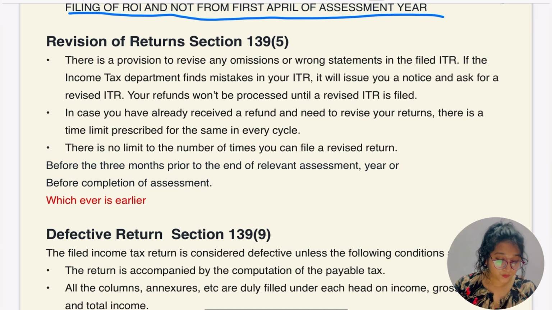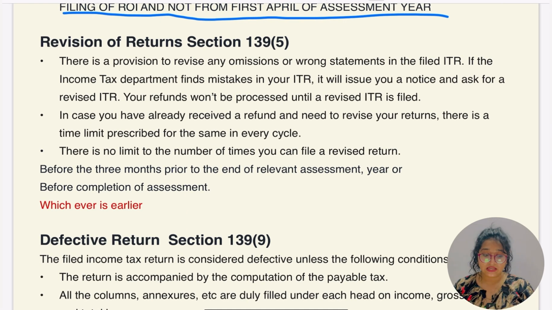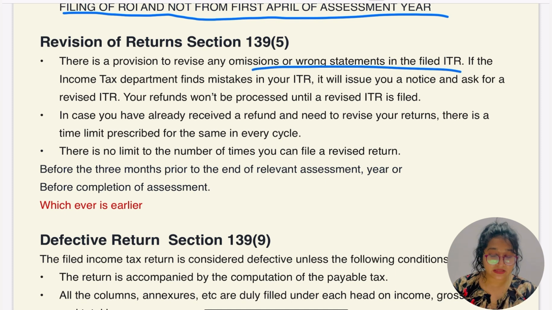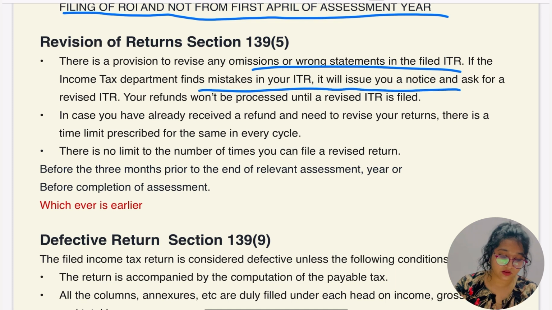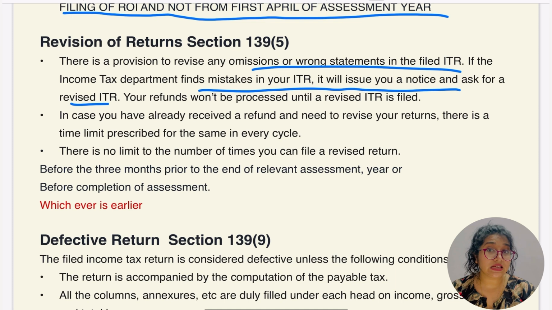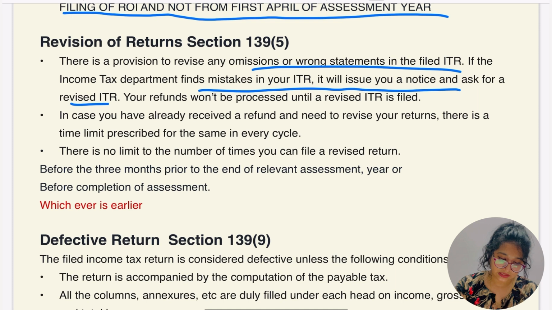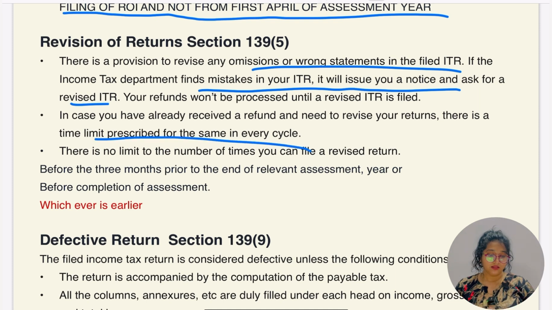Okay, so let's read out. There is a provision to revise any omission or wrong statement in the filed ITR. Okay, if the income tax department finds a mistake in the ITR, it will issue you a notice and ask for the revised ITR. Your refund won't be processed until a revised ITR is filed. In case you have already filed a return and need to revise it, there is a time limit prescribed. There is no limit on the number of times you can file a revised return.